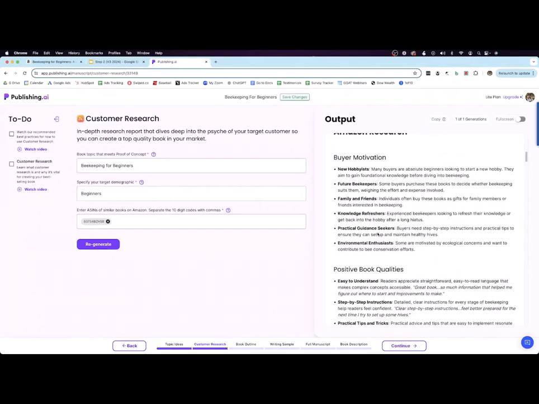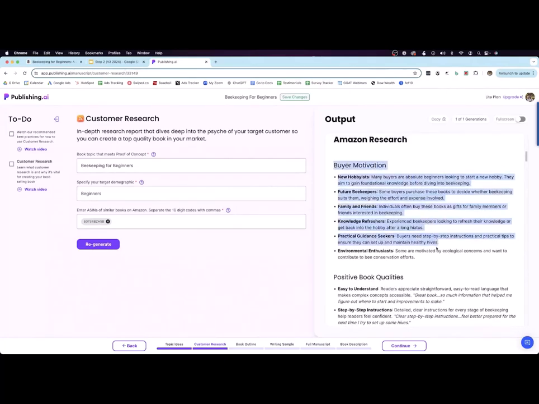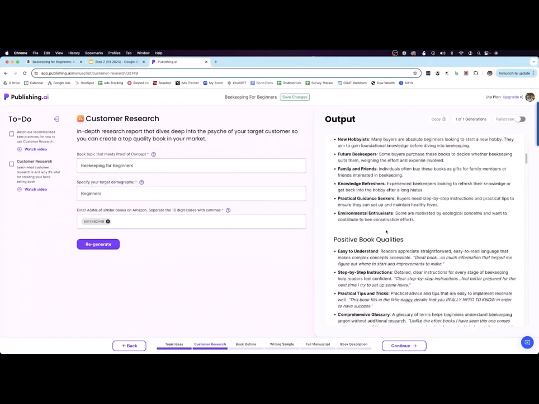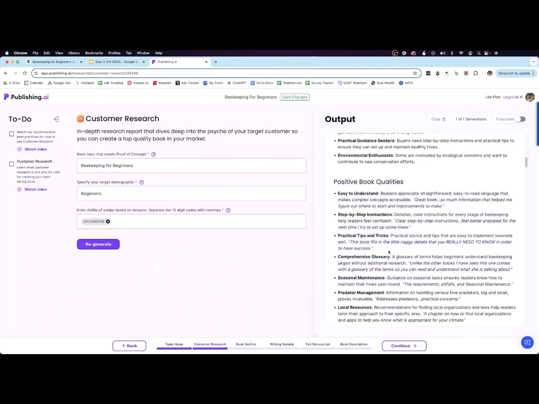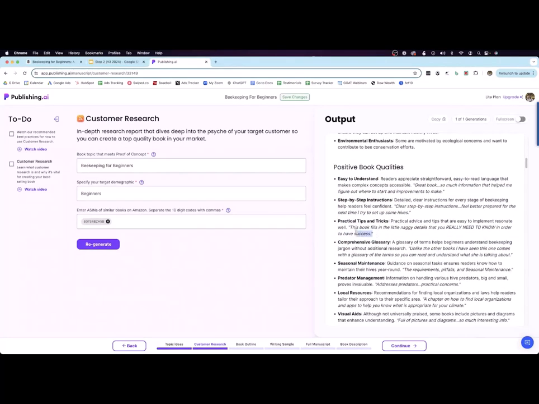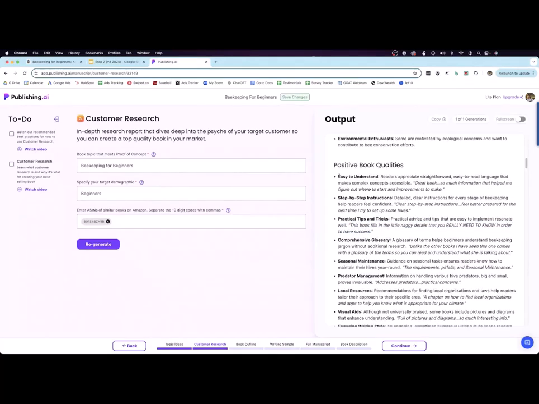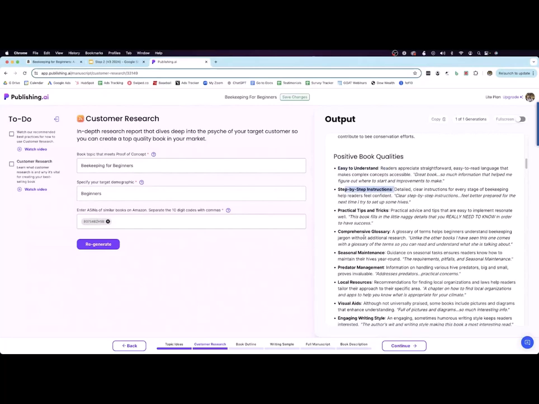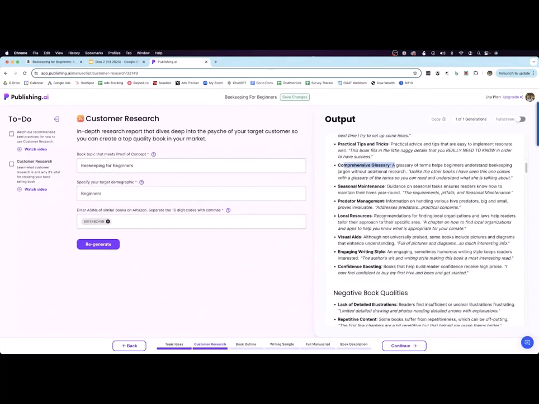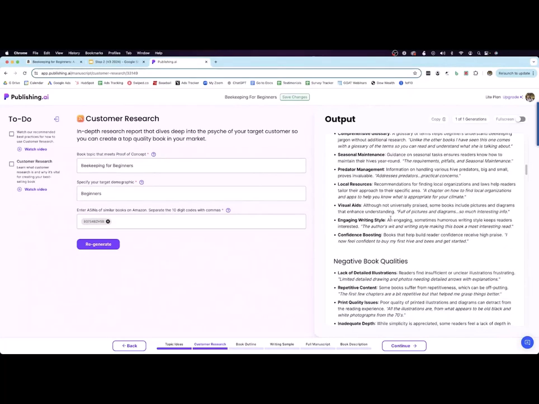So if you look at the research report, it's going to break down the buyer's motivations. So why people are buying it. They're buying it for friends and families because they want to be future beekeepers. It's a new hobby of theirs. It's going to talk about all the positive book qualities that people look for in a book on this topic. And it's even quoting specific Amazon reviews that it pulled this information from. So people want the book to be easy to understand. They want step-by-step instructions. They want a comprehensive glossary. These are really important takeaways that's going to make our Beekeeping for Beginners book better than all the others.